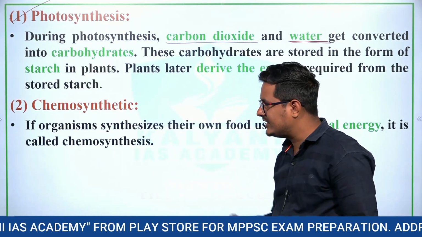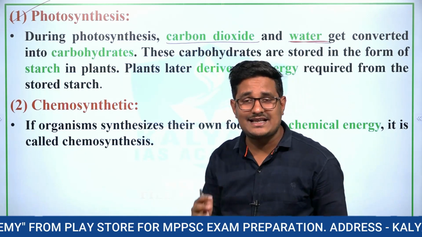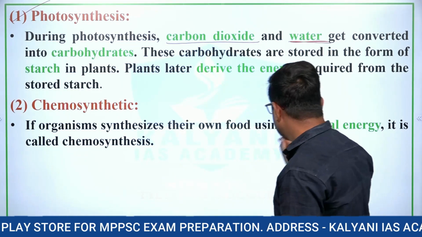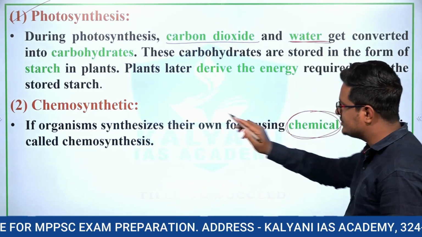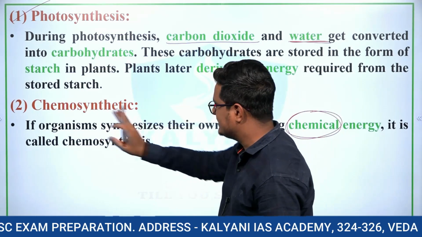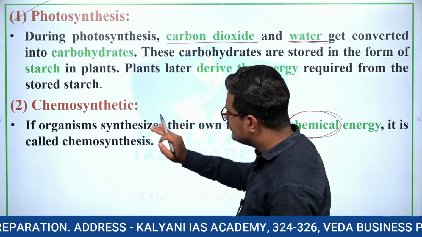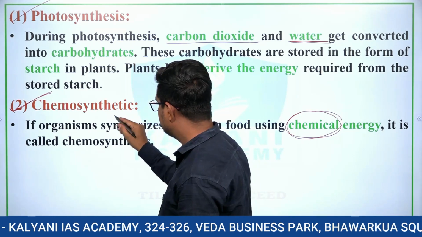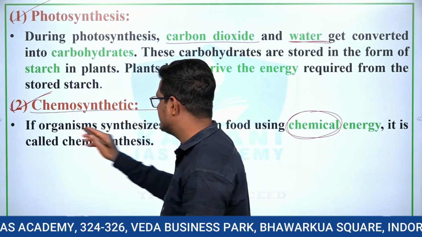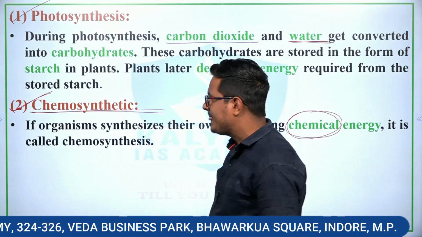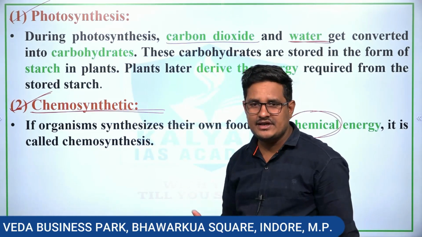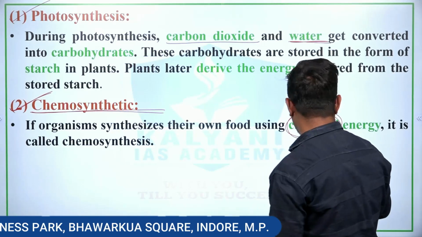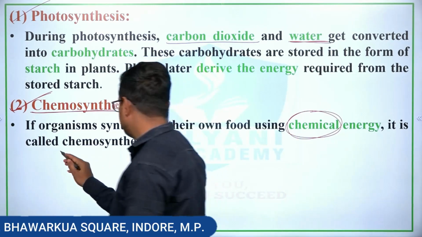Or we can say that if organisms synthesize their food using chemical energy, then this is known as chemosynthesis. So when organisms synthesize their own food using chemical energy, it is known as chemosynthesis.